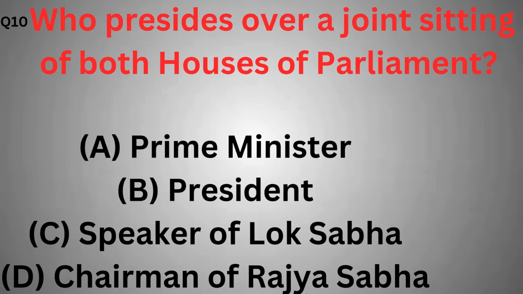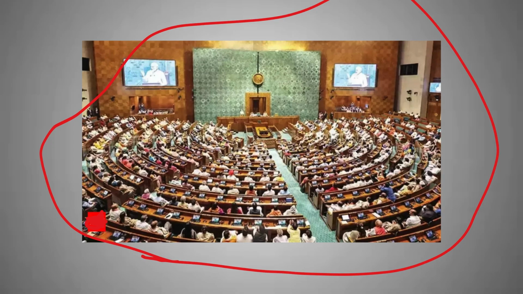Who presides over a joint sitting of both houses of parliament? Option A, Prime Minister. President, Speaker of Lok Sabha, Chairman of Rajya Sabha. So the correct option is Speaker of Lok Sabha. In case of a deadlock between the two houses of parliament on a bill, a joint sitting is called. And the Speaker of Lok Sabha presides over this joint sitting as per Article 108 of the Constitution.